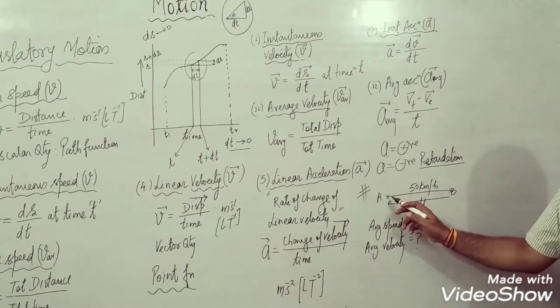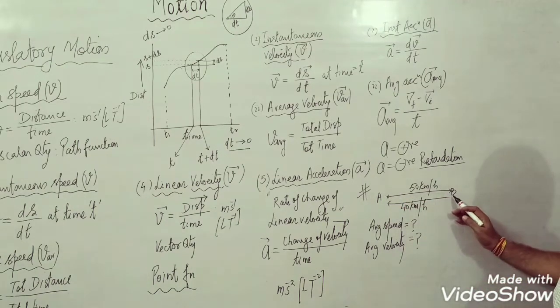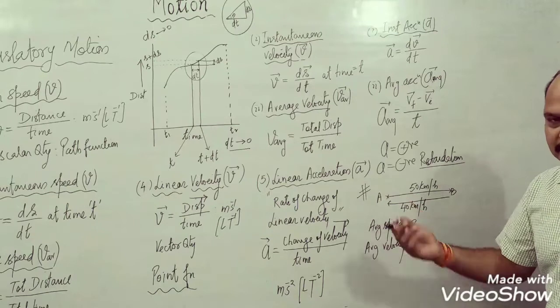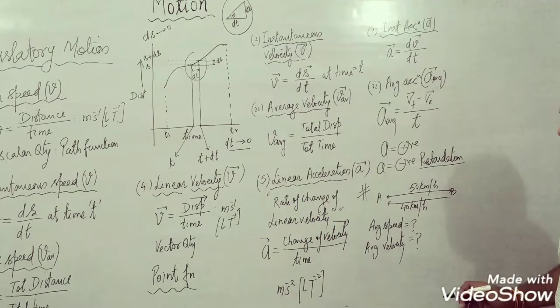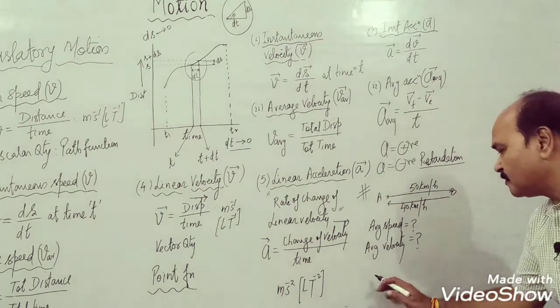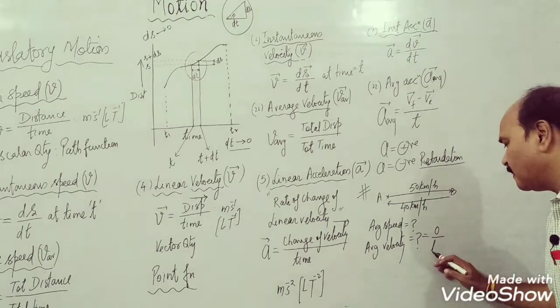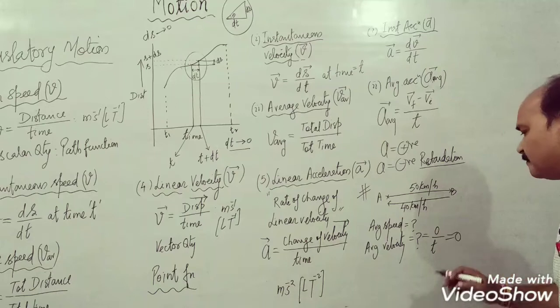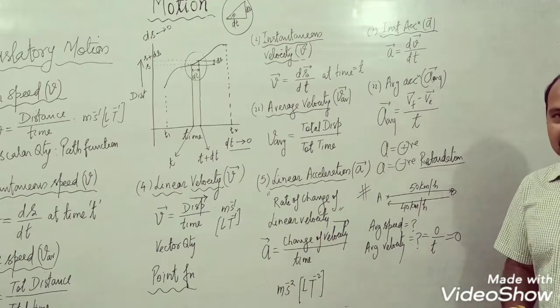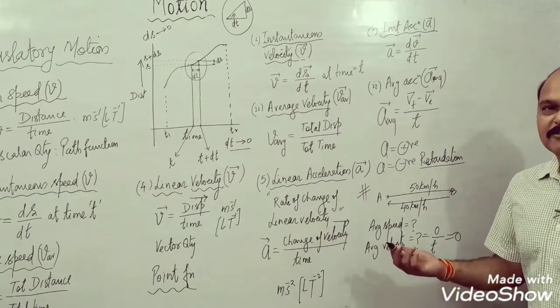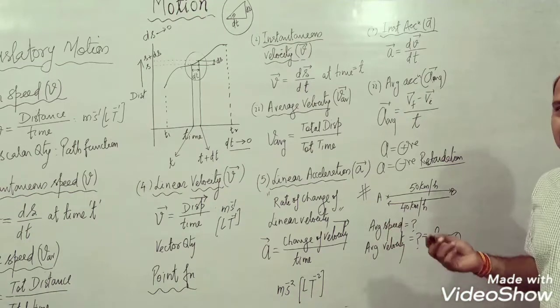So as the train is moving from A to B and coming back to A, what is displacement of the train? Displacement of the train is 0. Therefore average velocity is 0, whatever may be the time taken. So what is average velocity of the journey of the train? 0. Why 0? Because total displacement is 0.